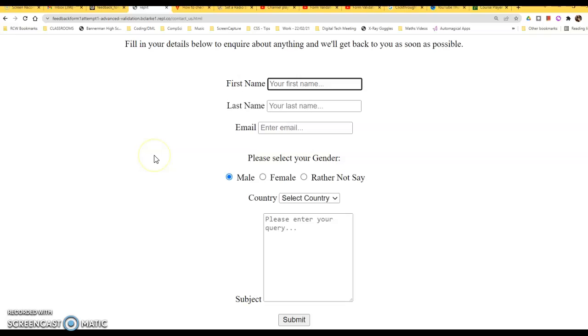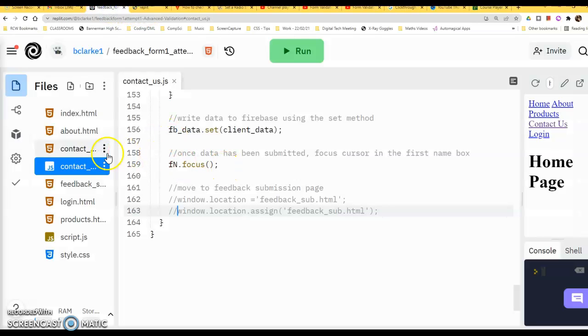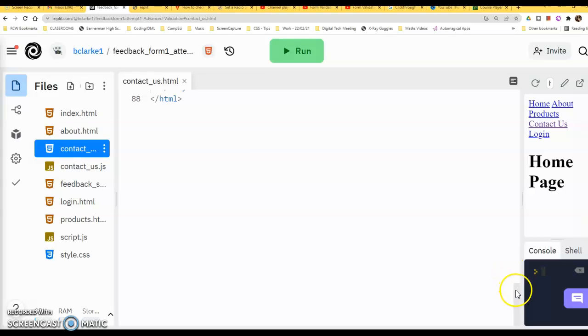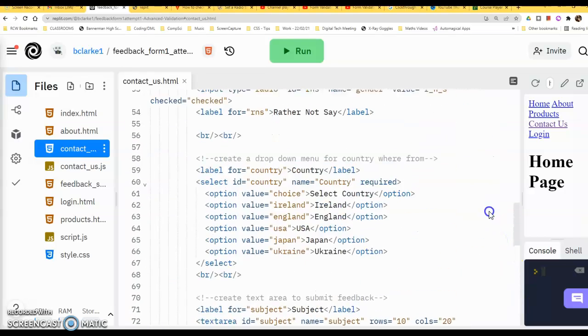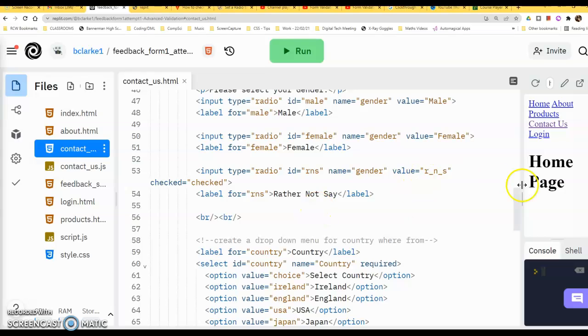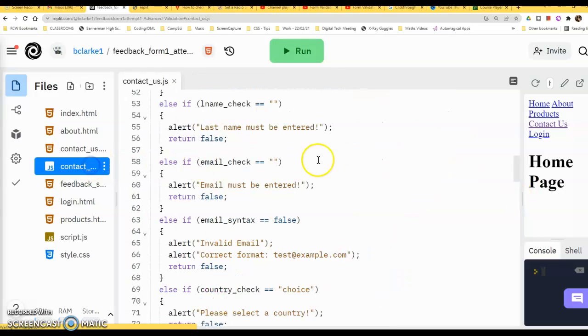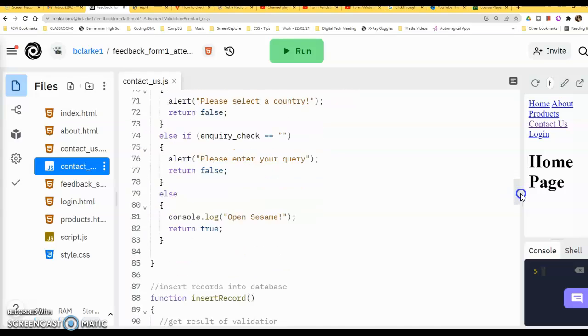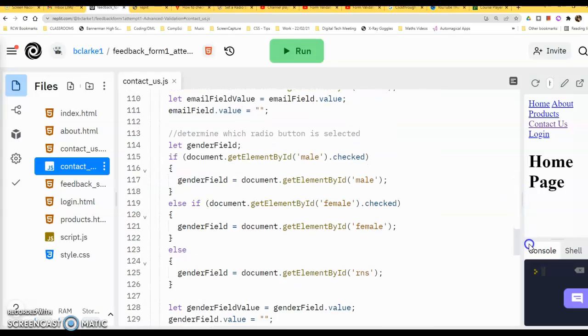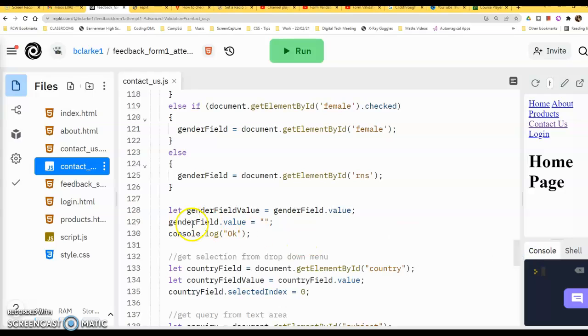Obviously we want to move to the thank you submission page, but male is still selected there, and we don't want that. So to correct that, what we do is we go back to our HTML page, and we'll notice that for our JavaScript page, in fact we'll notice that when we're finished with our radio button section, we just try and set the radio button to blank or something like that, so it just retains the original one that it has. So just delete that out.